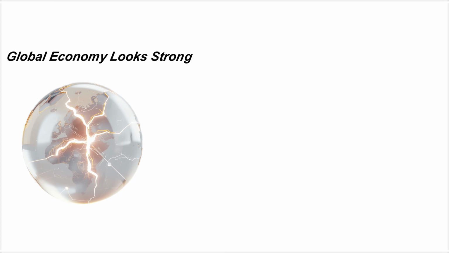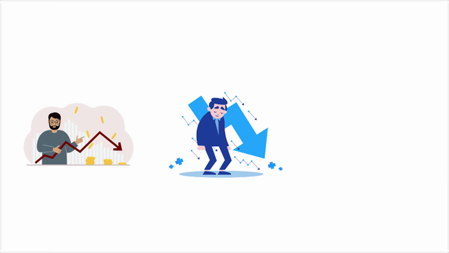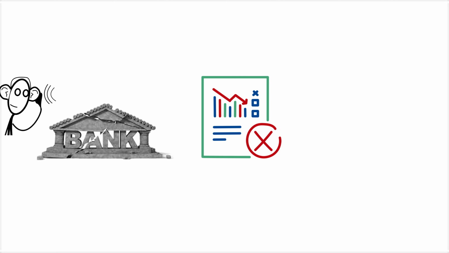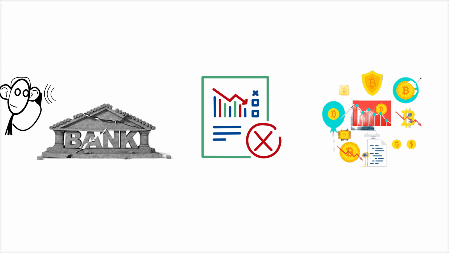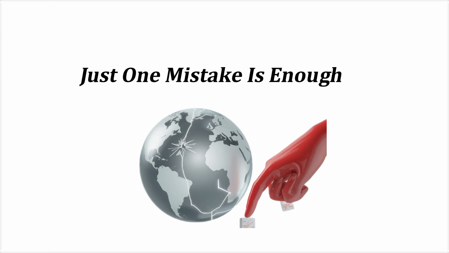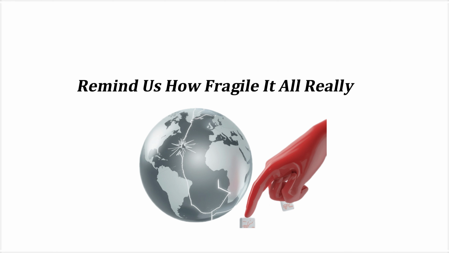The global economy looks strong, but it's fragile. One mistake in lending, one mistake in trade, or one mistake in technology can shake the entire system. So the next time you hear about a bank crash, a stock market fall, or a trade dispute, remember this: the world is deeply connected, and sometimes just one mistake is enough to remind us how fragile it all really is.